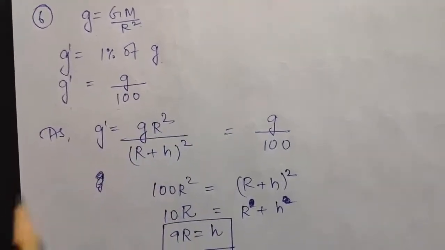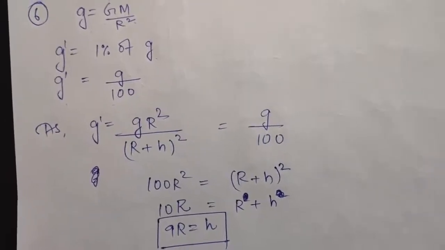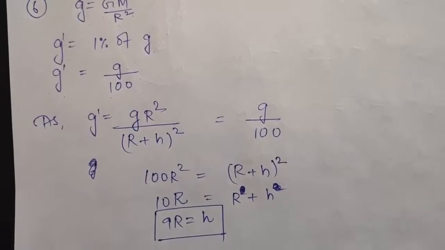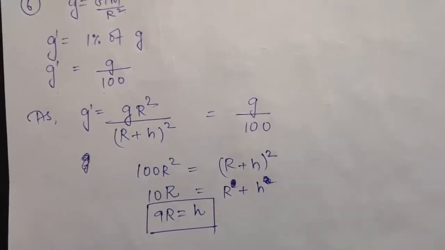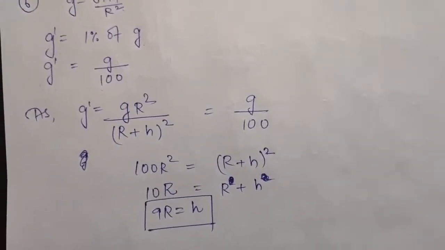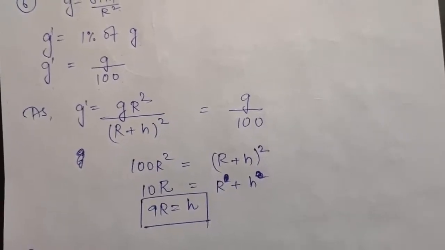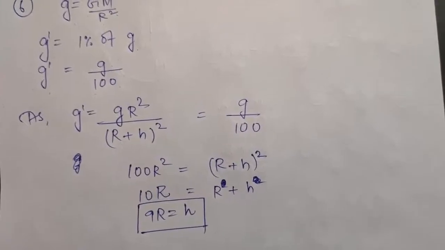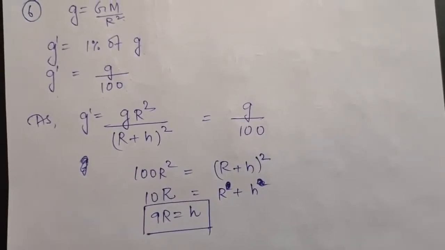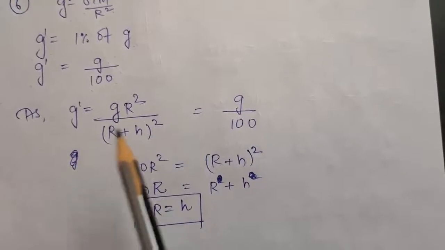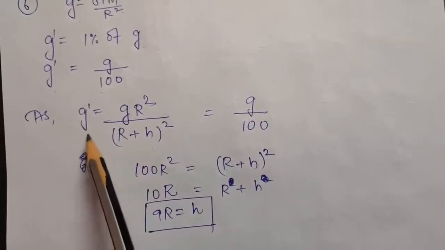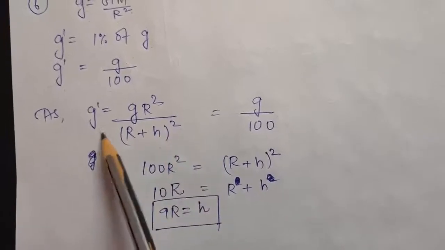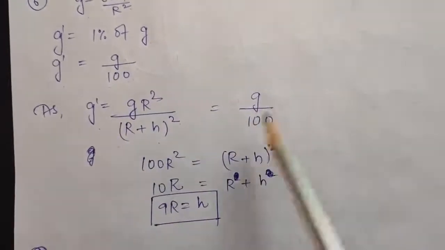Now you also know the relation when we go to a height, the acceleration due to gravity changes by a factor. But again you have studied two formulas. One was the general formula and the second was the formula when your height is very less as compared to radius. Here, because we do not know the value of height, we will be using the general formula, that is g dash is equal to g R square upon (R plus h) whole square, and g dash is nothing but g by 100.